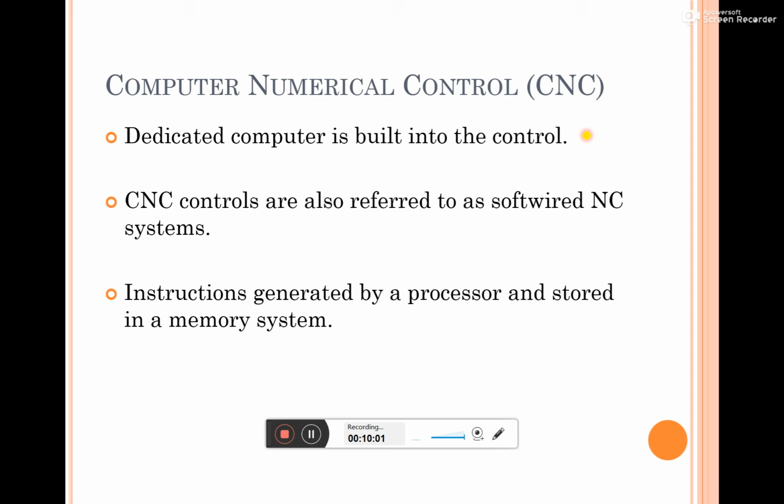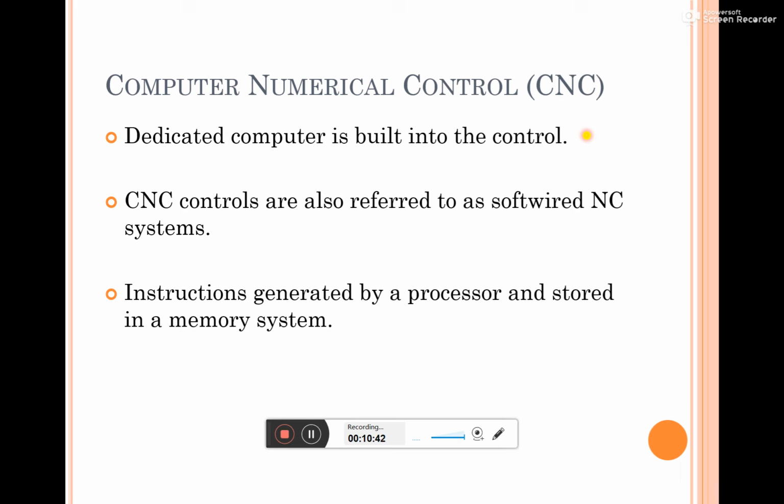Coming to the next topic, that is computer numerical control. In NC, you have seen that we use the punched tape to give the program of instructions. There will be a tear during the operation, or due to continuous operation the tape may get worn. So to avoid that, and also due to the high usage of computers after the 1940s, people started to use computers in the numerical control. So high-end computers are connected to this numerical control.